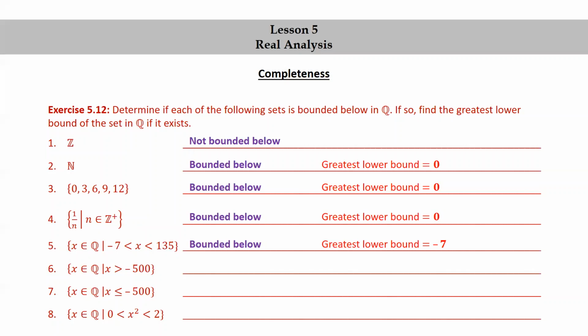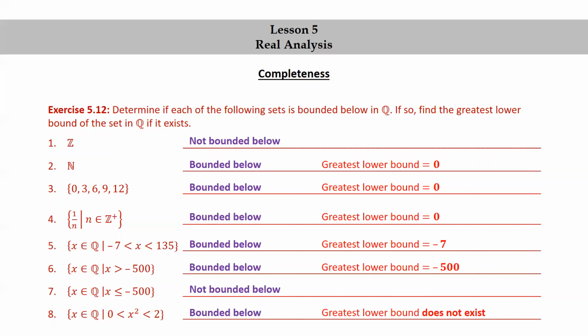The set of rational numbers x such that x is greater than -500 is bounded below, and the greatest lower bound is -500. The set of rational numbers x such that x is less than or equal to -500 is not bounded below. And the set of rational numbers x such that 0 is less than x squared, which is less than 2, is bounded below, but the greatest lower bound does not exist.